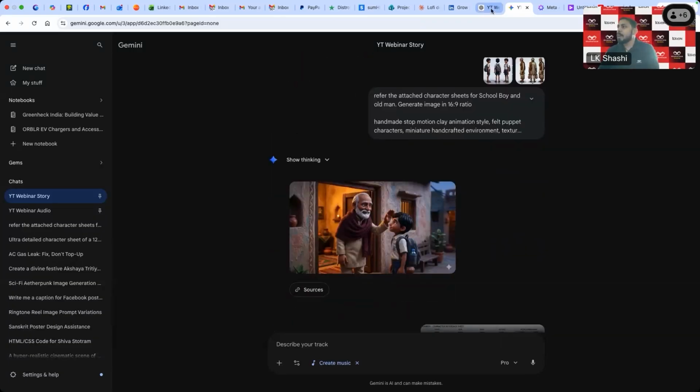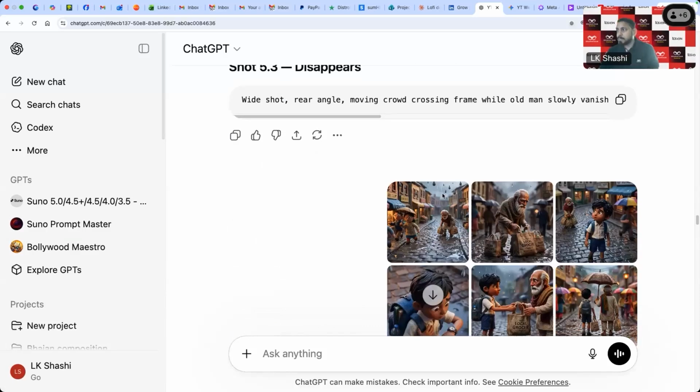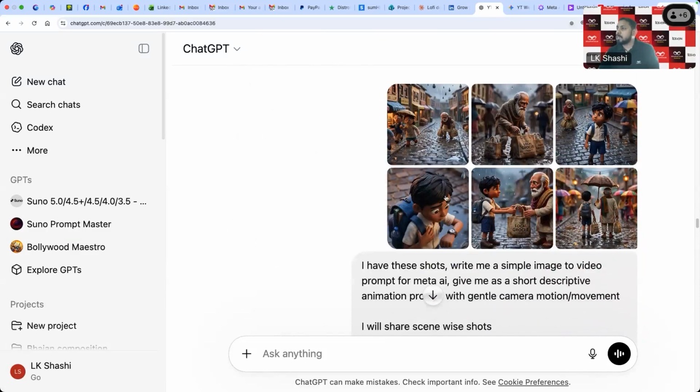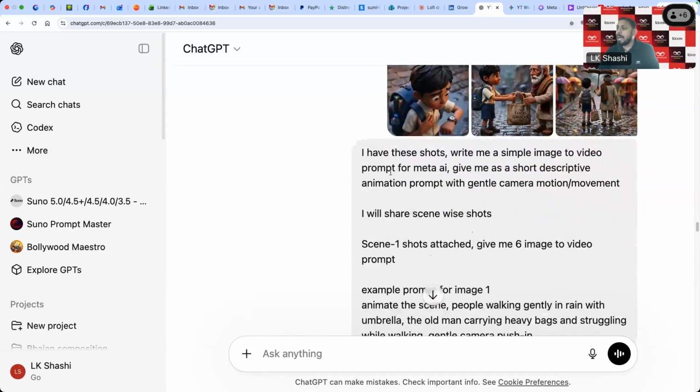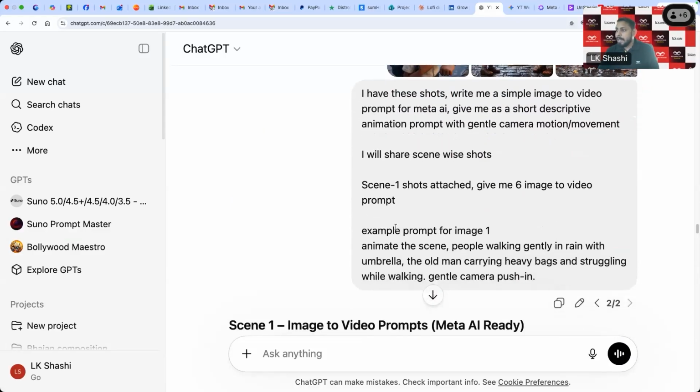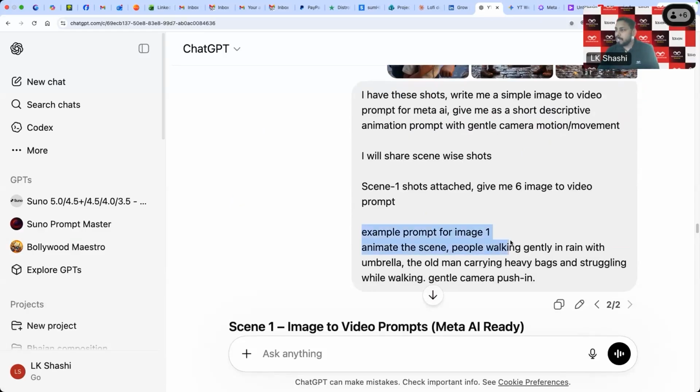Now in ChatGPT, I'm just moving to the next step. Let's say I'm putting the scene one images. These are the 6 images that I have shortlisted for scene one. Then I've uploaded them and asked ChatGPT to help me create the image-to-video prompts, basically using Meta AI. And I also have given the example prompt, like how simple it should be.